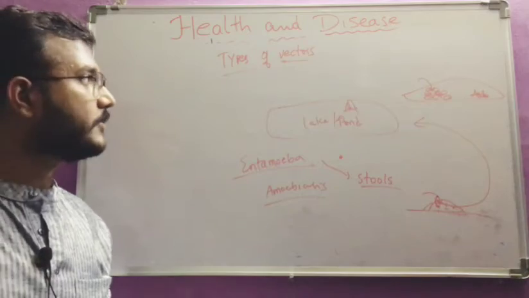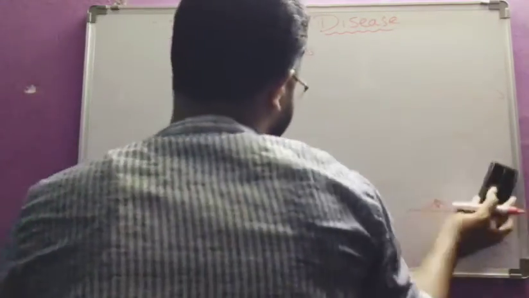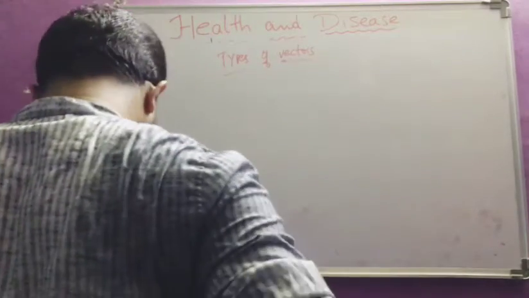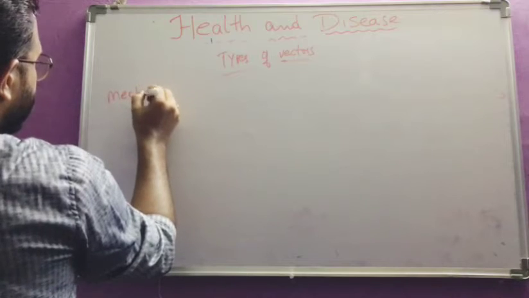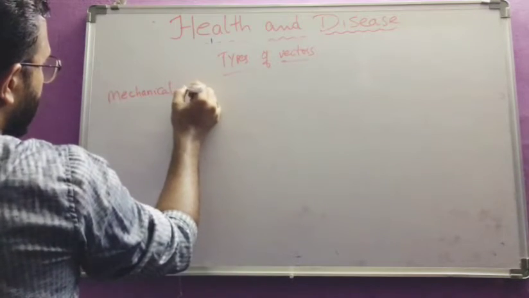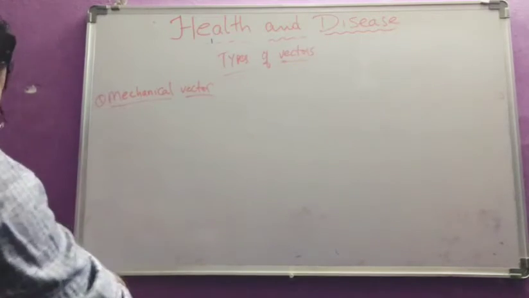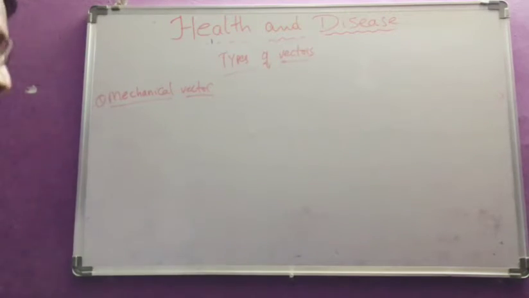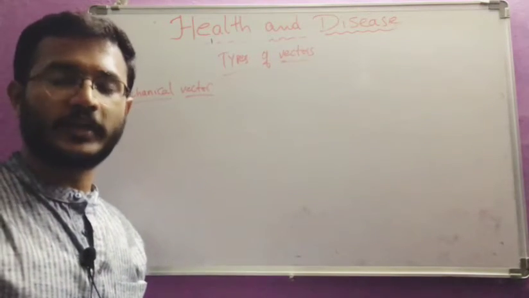And there are different types of vectors. So what are those? We will see now. Mechanical vector, first one. In this, it will transfer the parasite, no doubt, from one host to another host.